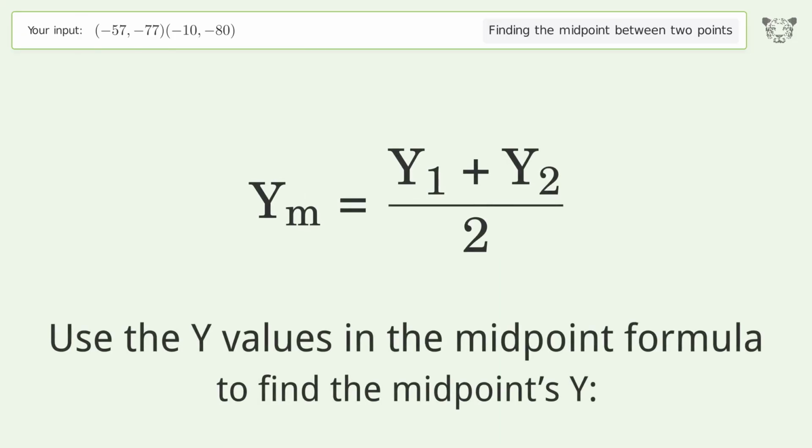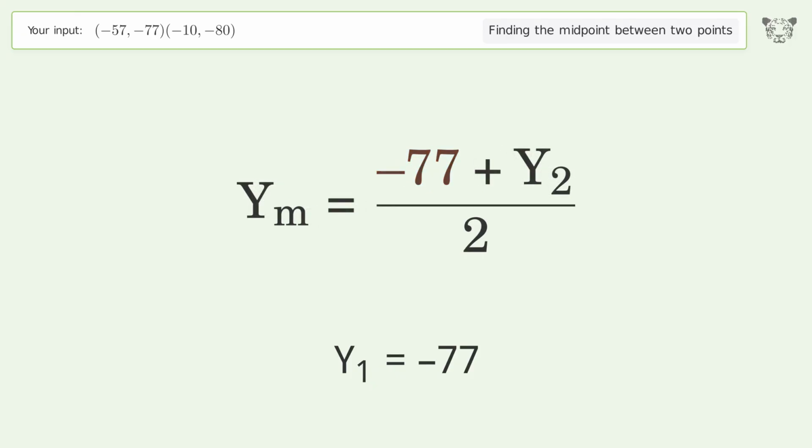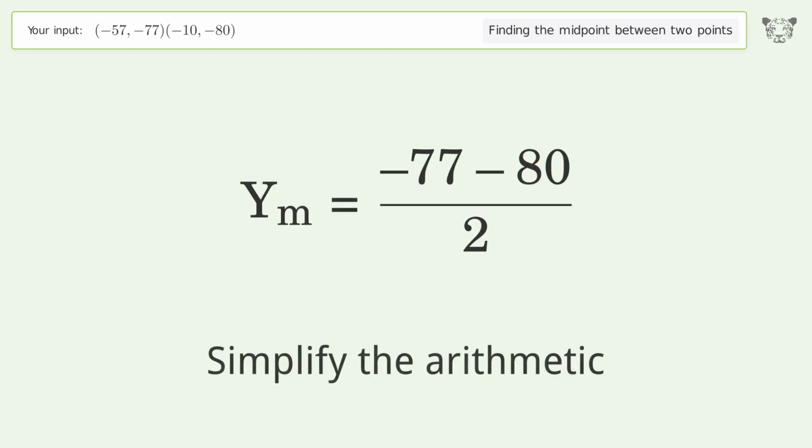Use the y values in the midpoint formula to find the midpoint's y. y1 equals -77. y2 equals -80. Simplify the arithmetic.